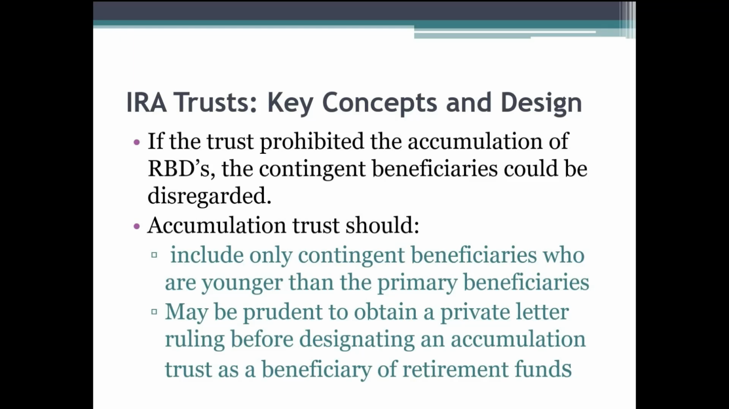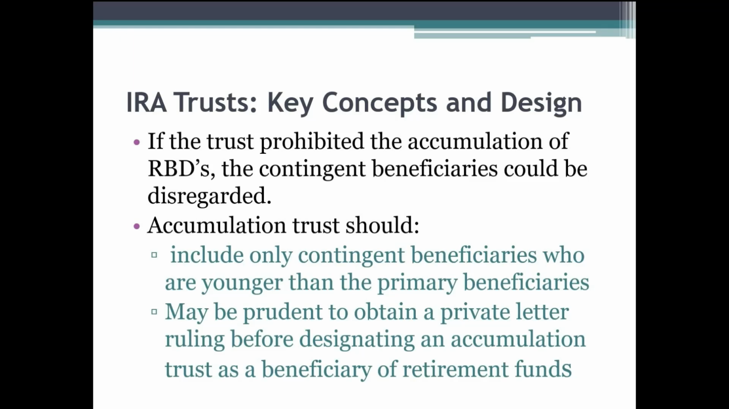An accumulation trust, if that is the path that the family wants to go, should only include contingent beneficiaries who are younger than the primary beneficiaries, and it may be prudent to obtain a private letter ruling before designating an accumulation trust as a beneficiary of retirement funds. Because obviously there are two pieces of this. One, we want to make sure the trust will qualify as a designated beneficiary, but also two, we want to, again, ensure that we use the life expectancy of the oldest primary beneficiary.